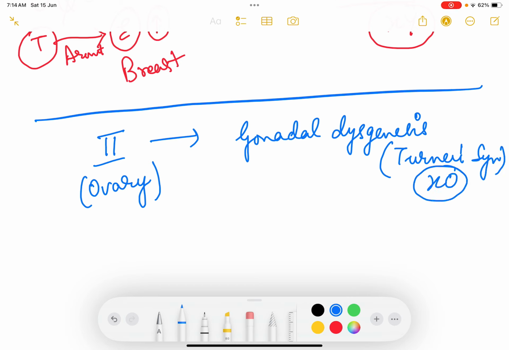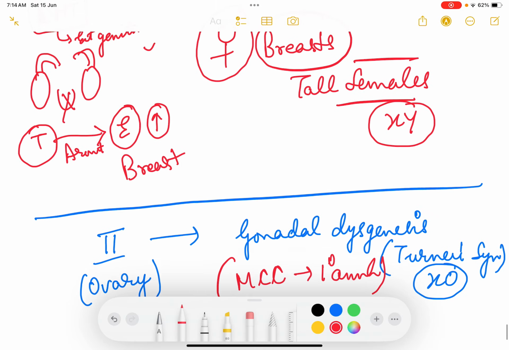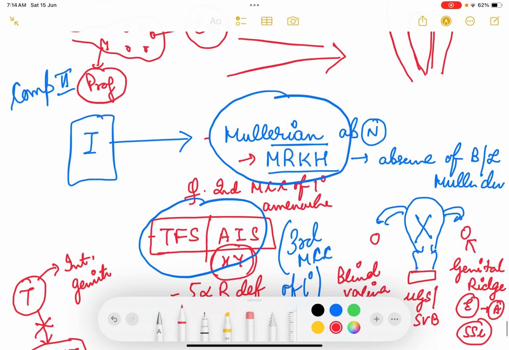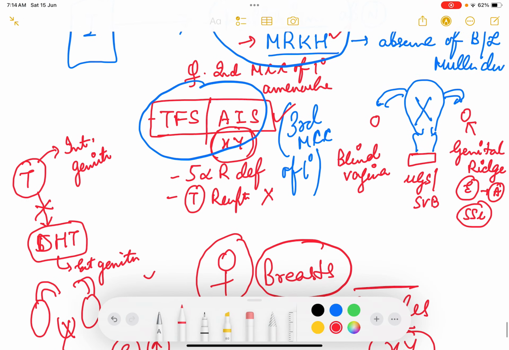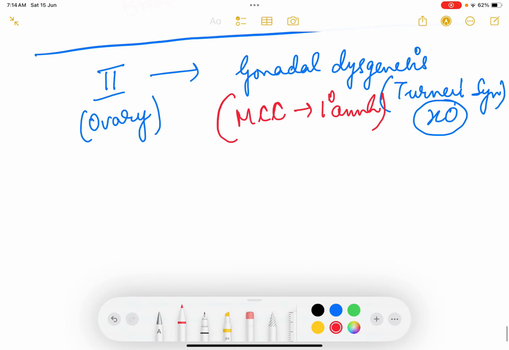syndrome, in which the chromosome is XO, and remember this is the most common cause, that is the first most common cause of primary amenorrhea. So most common cause of primary amenorrhea is Turner syndrome, followed by second most common cause is MRKH, and third most common cause is testicular feminization syndrome or AIS.